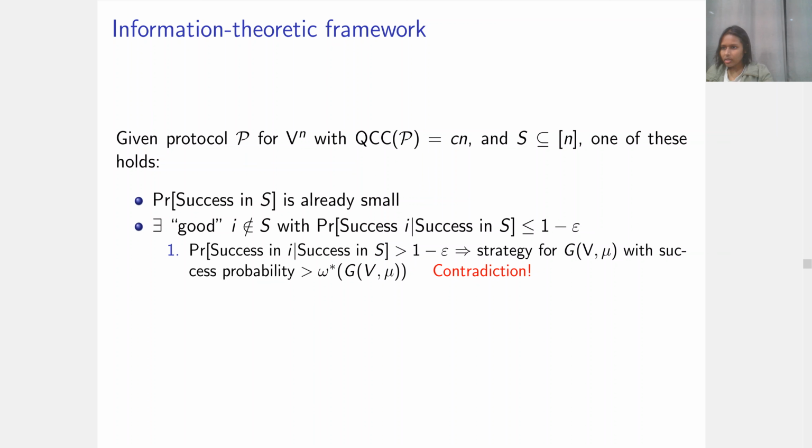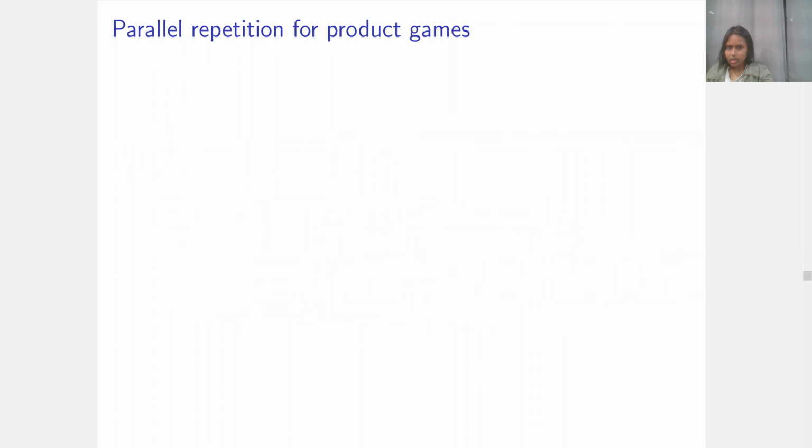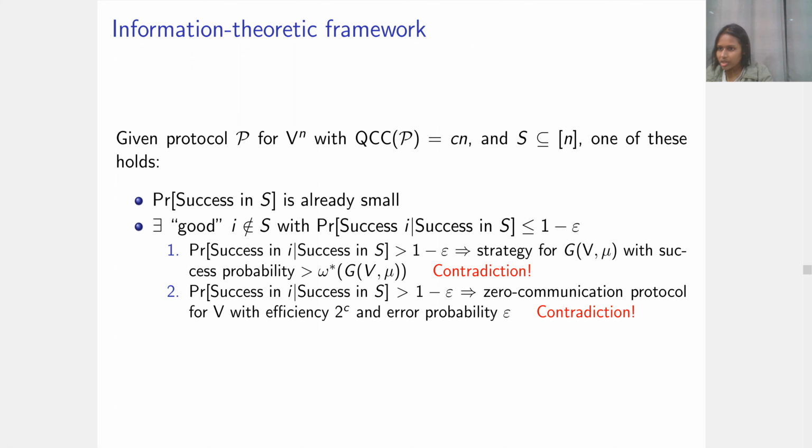In case 1 of our theorem, we shall show that if the success probability of i conditioned on success in S was not small, then this gives us a protocol for a single copy of the game V mu with success probability more than the quantum value of the game, which is a contradiction. In case 2, we shall show that if this conditional probability is too large, then that leads to a zero communication protocol for a single copy of V with efficiency 2 to the C and error probability conditioned on not aborting being epsilon. This is also a contradiction if C is smaller than the log of the efficiency with the error parameter epsilon.